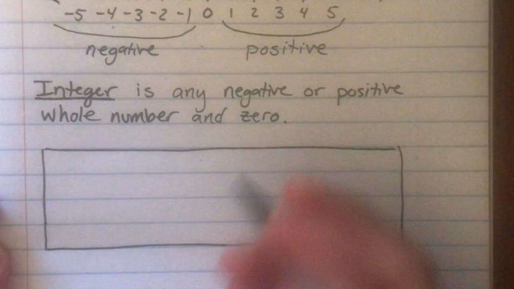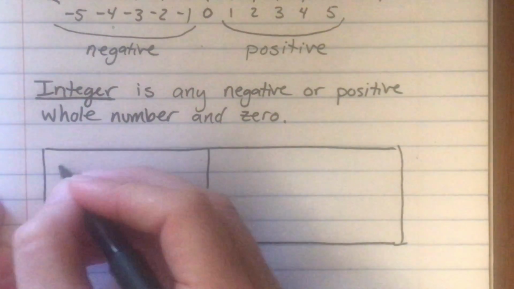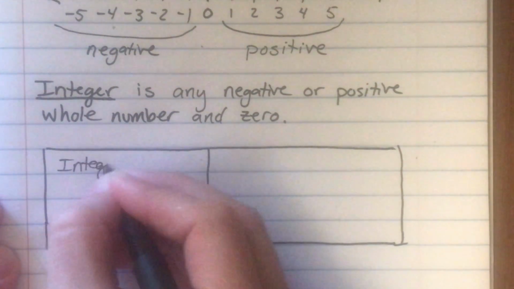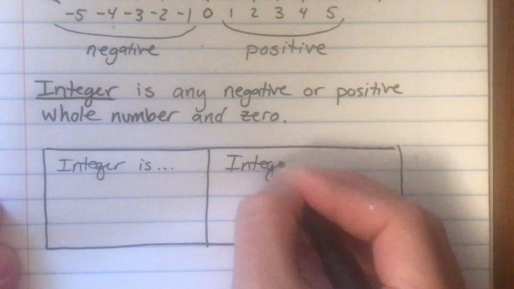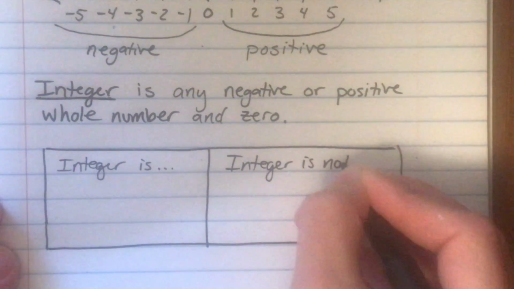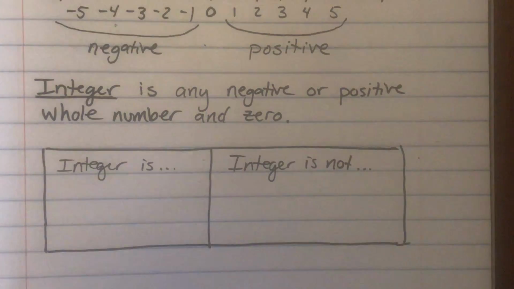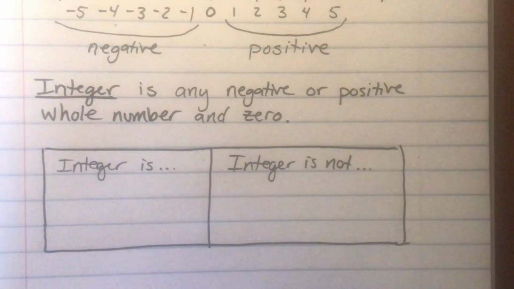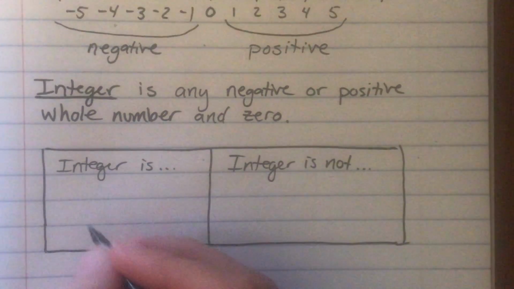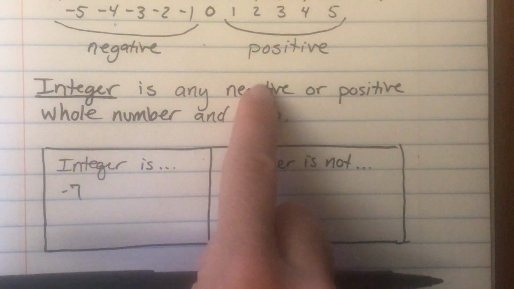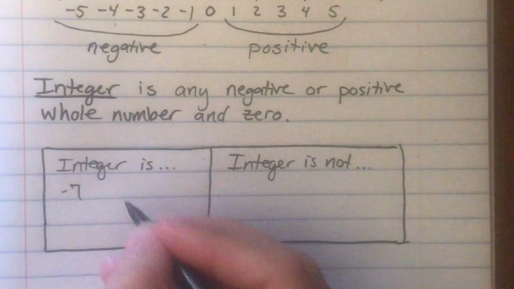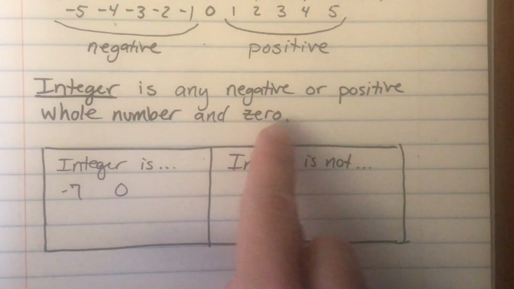And we're going to split this box down the middle, and we're going to write an integer is, and then integer is not. So let's look at some examples of what it is and what it is not. So an example of an integer would be -7. All right, -7 is a negative whole number. An integer would be 0. All right, 0 is included.